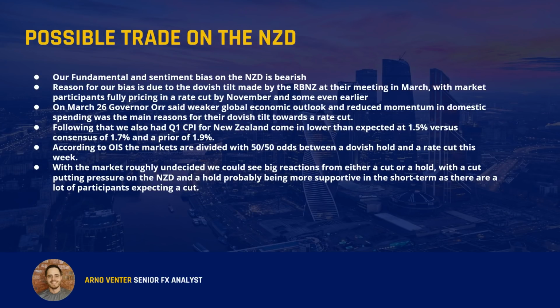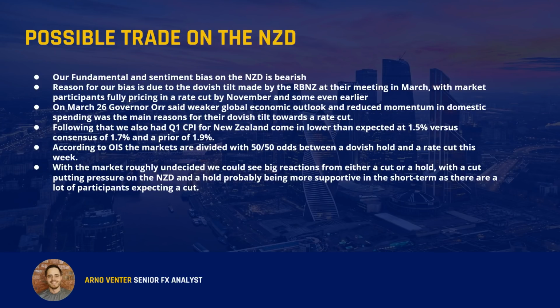Now the second point we'll discuss is the Kiwi dollar. Now our fundamental and sentiment bias on the Kiwi dollar is bearish at the moment. Now the reason for our view is based on the recent dovish tilt made by the RBNZ in their March meeting, where they explained that the balance of risks has shifted to the downside and that their next interest rate move is more likely to be a cut. At this meeting on March 26, Governor Orr explained that the weaker global economic outlook as well as reduced momentum in domestic spending were the main reasons for their dovish tilt towards a rate cut.